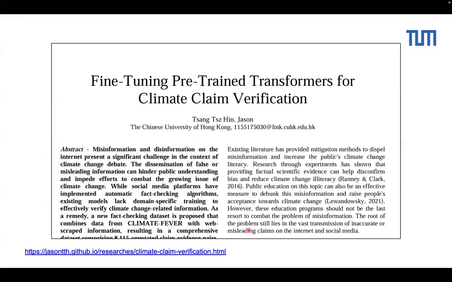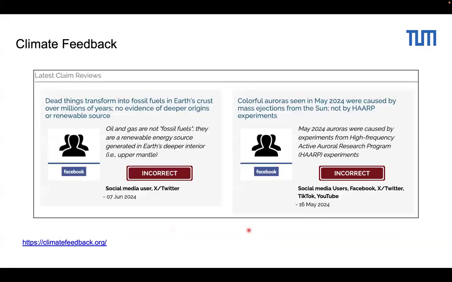Last year, I was working on a paper called Fine-Tuning Pre-trained Transformer for Climate Claim Verification. Basically, what I contribute on this data set is that I expand it with more refuted claims. I found a very interesting organization website that does climate claim fact checking, called Climate Feedback.